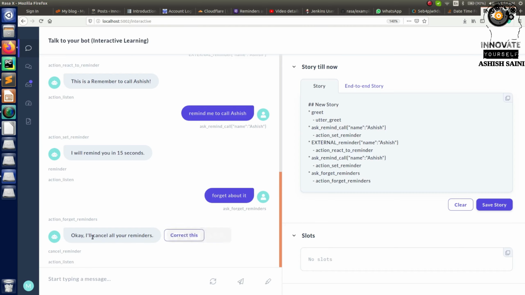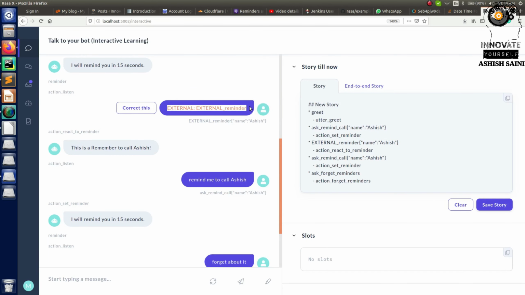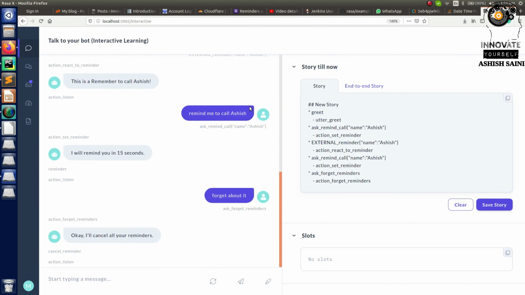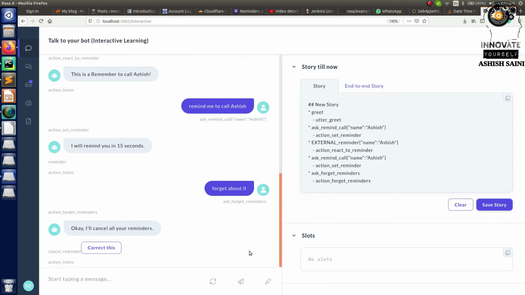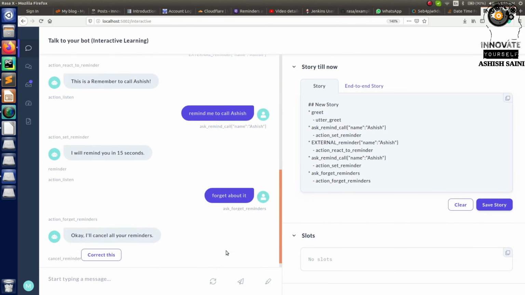When it says that, it means it is not going to call the external reminder which you have mentioned. As you can see, it's almost 15 seconds over, even more than 15 seconds, but still it is not calling the external reminder which I set here. So this is how I can do it.